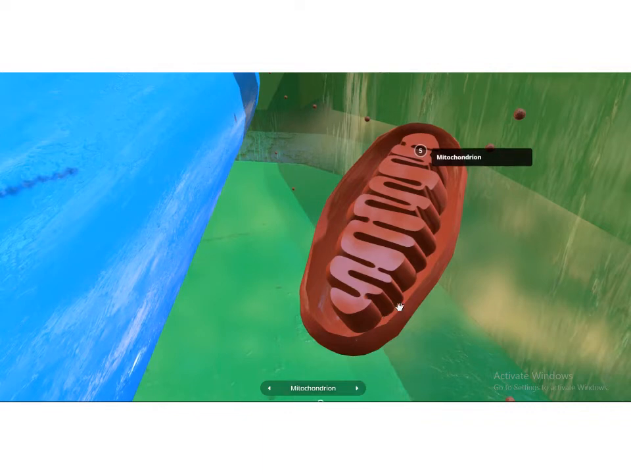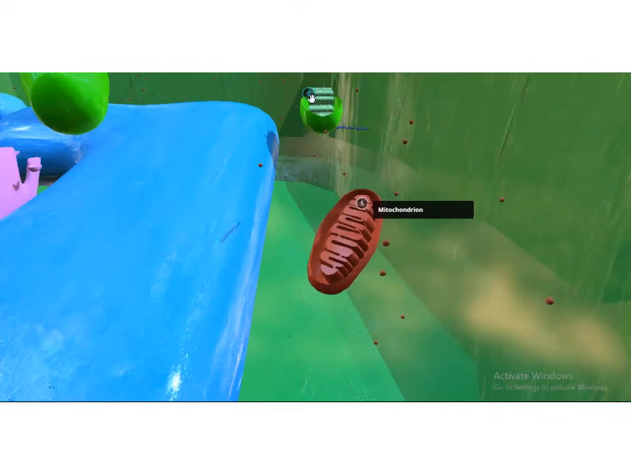Okay, it is the source of all energy. It has two layers. This is the smooth outer layer, and this is the inner layer. This inner layer has folded, finger-like layers, which are called cristae. Okay, now let's see this one.